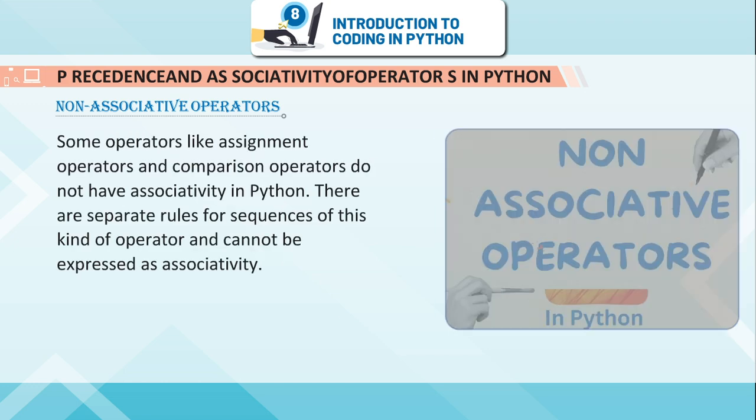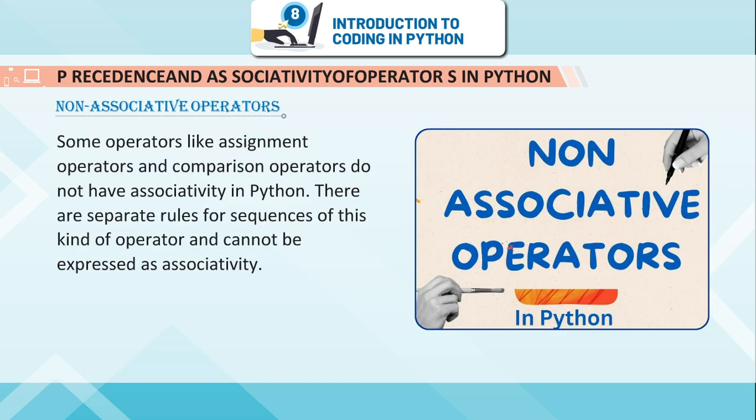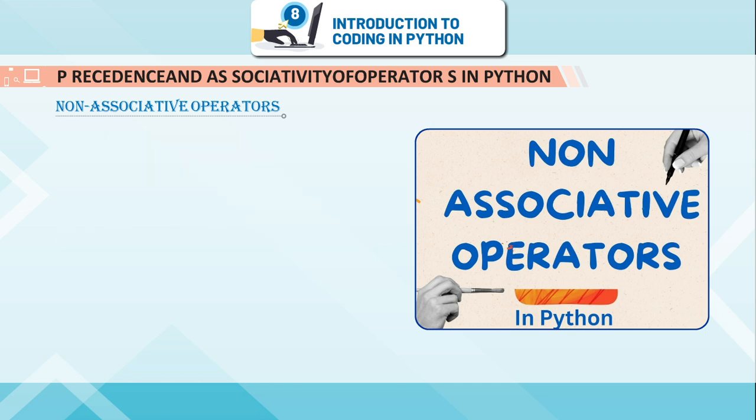Non-associative operators. Some operators like assignment operators and comparison operators do not have associativity in Python. There are separate rules for sequences of this kind of operator, and they cannot be expressed as associativity.